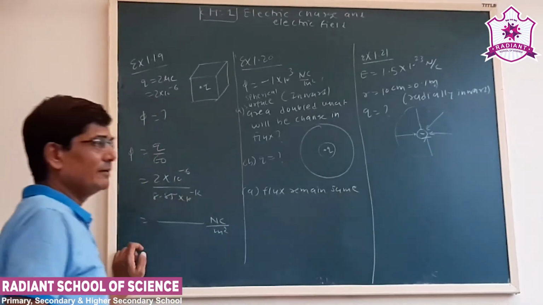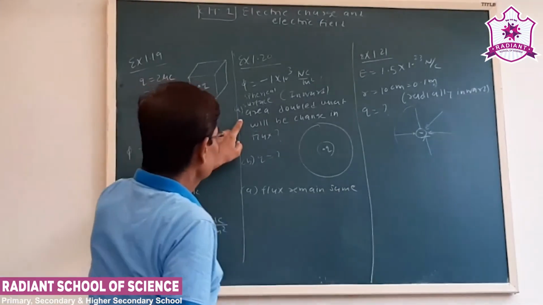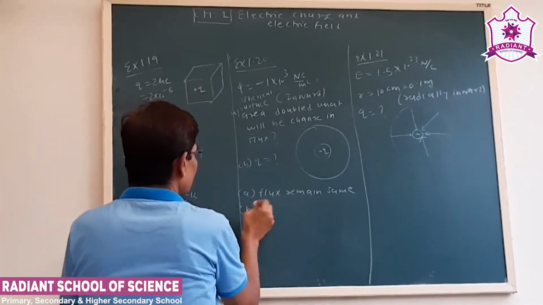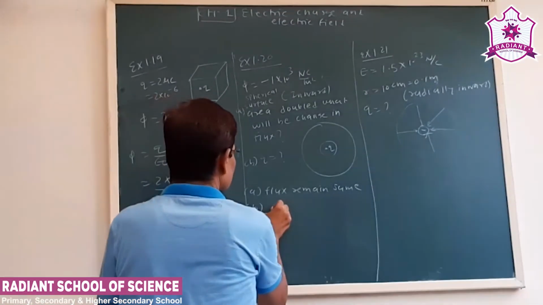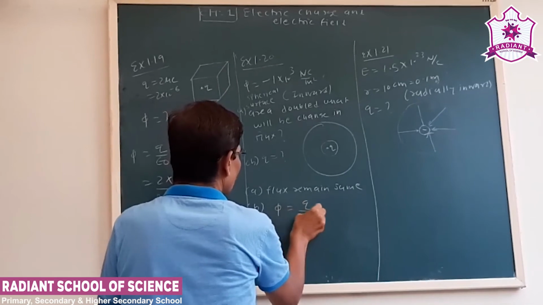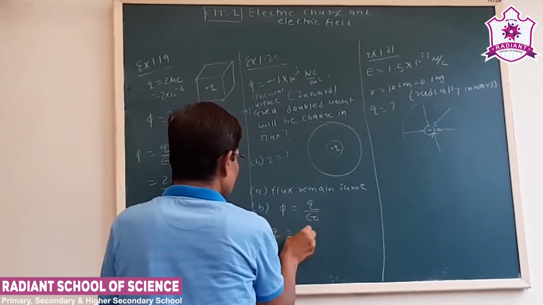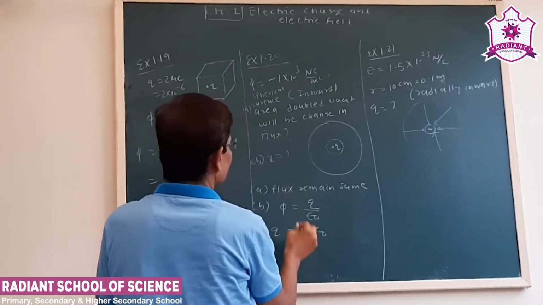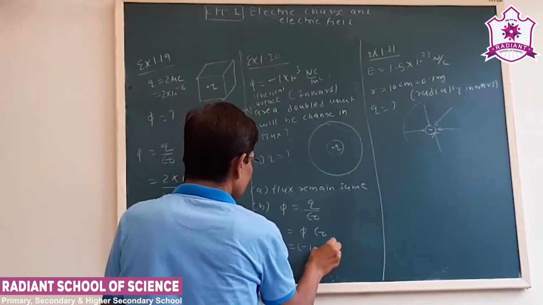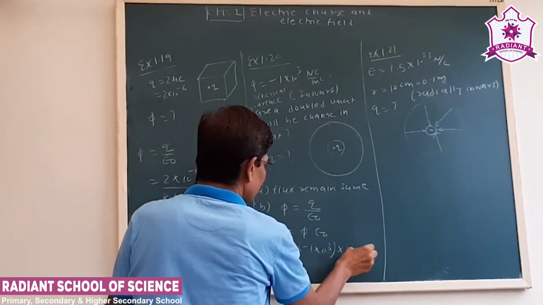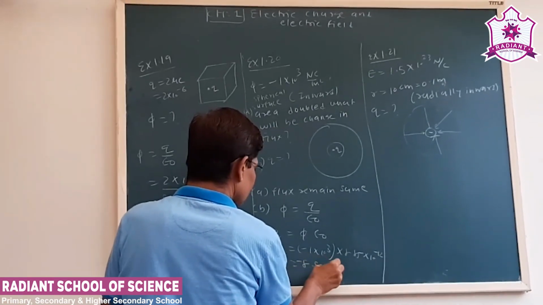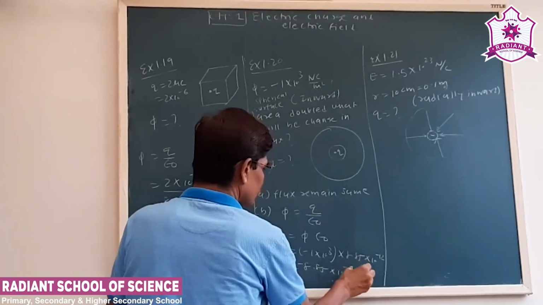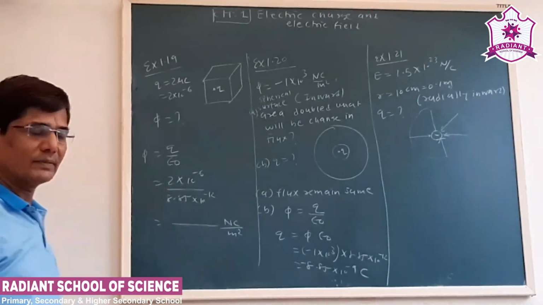Secondly we have to find out the magnitude of the charge. Now here is an inward flux, that will be a negative charge. So flux phi is q upon epsilon 0, q is phi into epsilon 0, that is minus 1 into 10 to the 3, epsilon 0 is 8.85 into 10 to minus 12. Okay, this is how we can obtain the charge.